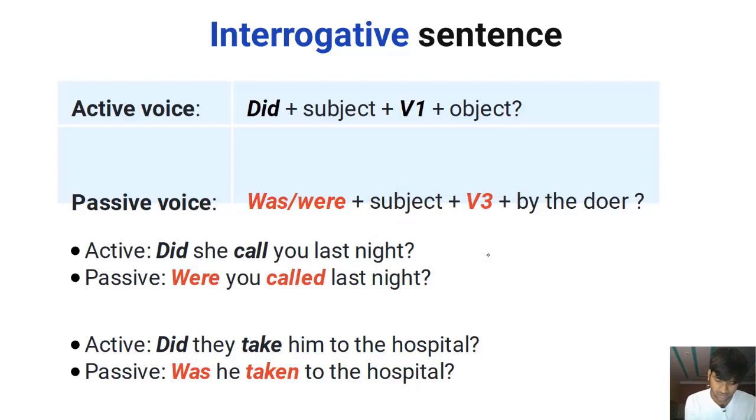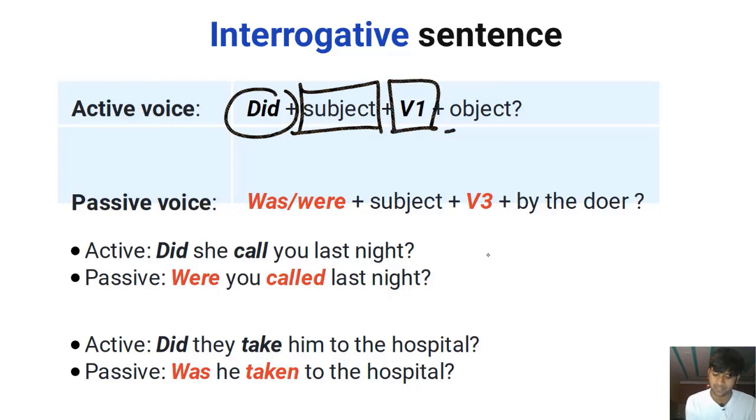In the active voice, the structure is did, the auxiliary, plus the subject, the doer of the action, plus the verb in the base form, plus the object of the sentence, plus this snake, little snake, we have the question mark. In the passive voice, the object becomes the subject, but it's a question. It's an interrogative sentence. It's a question.